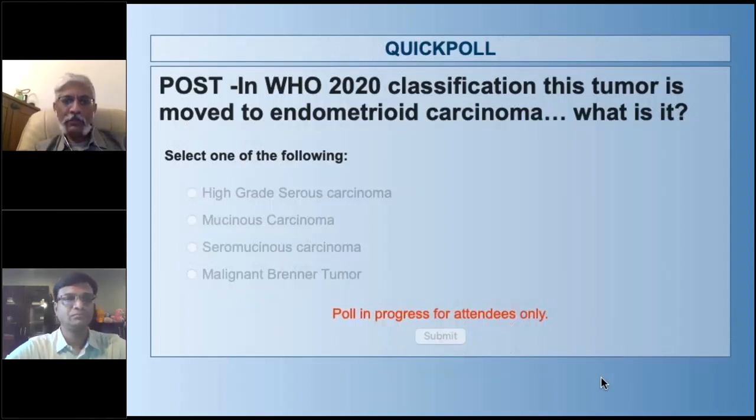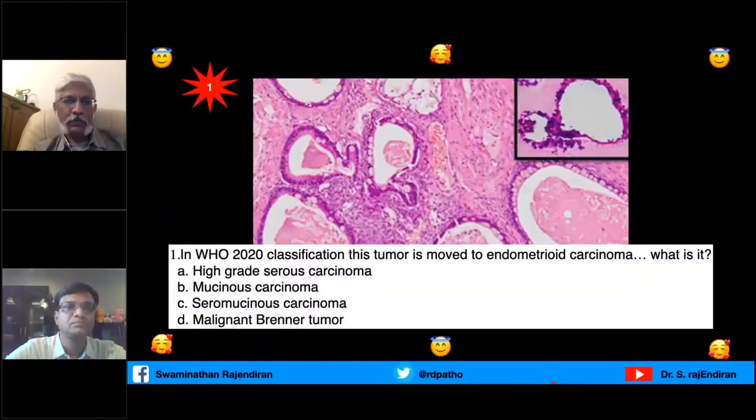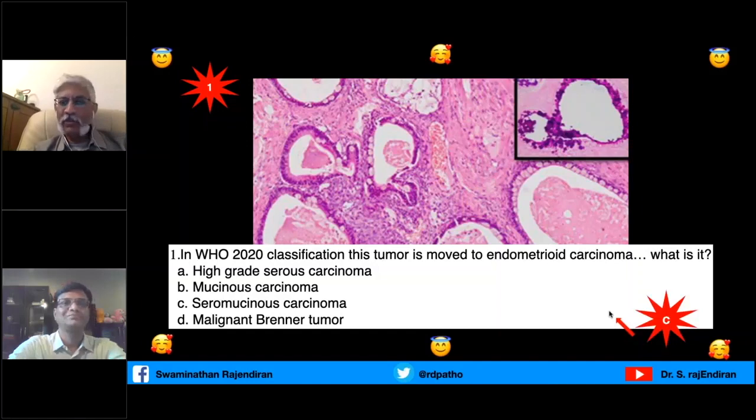Poll is open, so now the majority have responded, and they have shifted their allegiance, 80%, to seromucinous carcinoma. It was earlier 54. Now it is 84, is it? Yes, sir. Super. So this is seromucinous carcinoma.